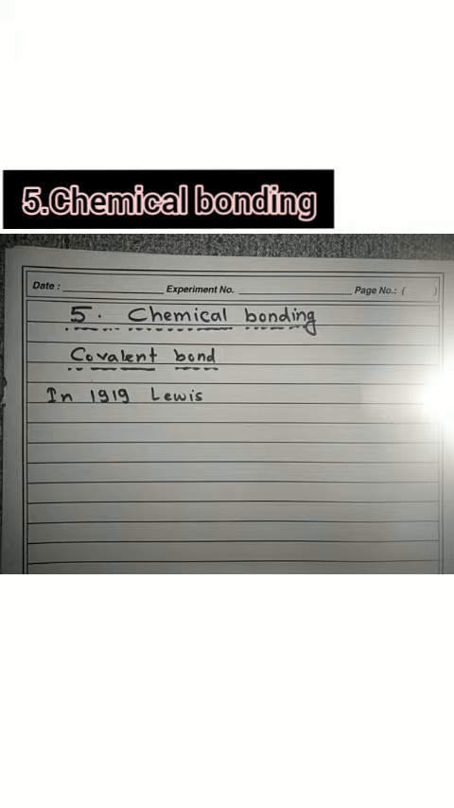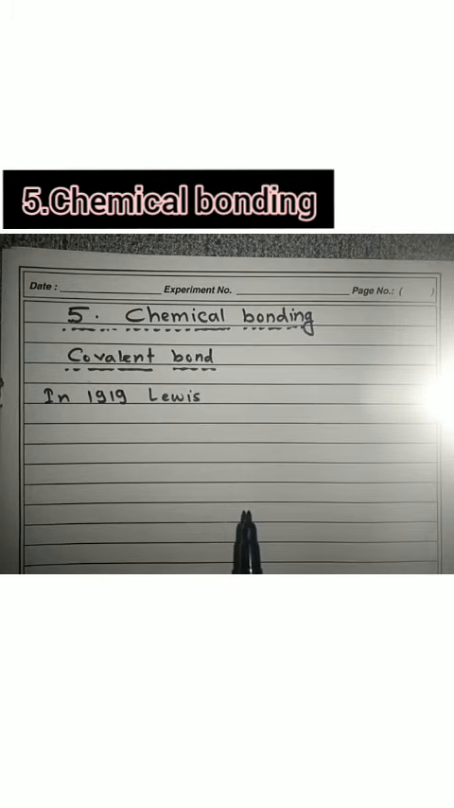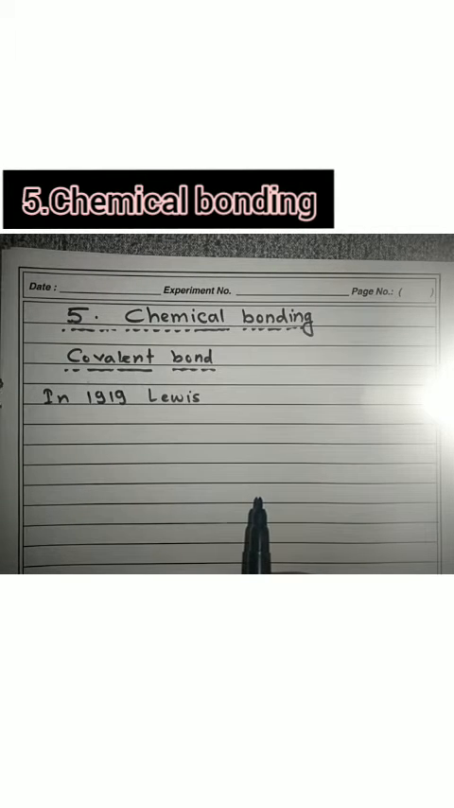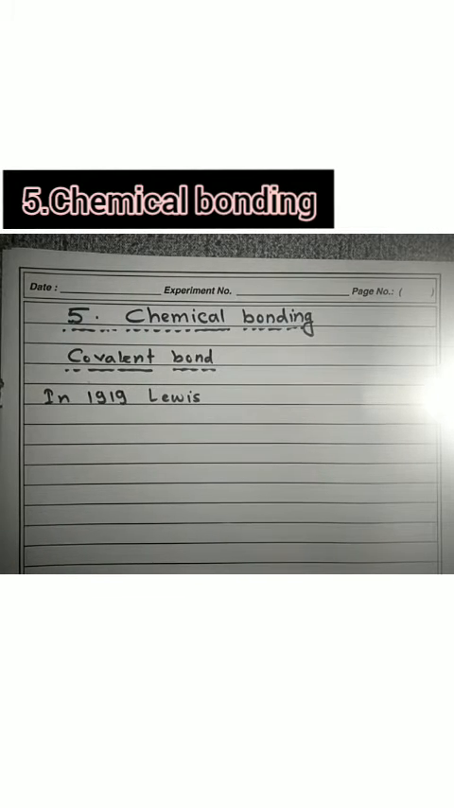Now the next topic is covalent bond. In 1919, Lewis suggested that there are atoms which attain noble gas electronic configuration by sharing an electron pair between similar or dissimilar atoms. So there is sharing of an electron pair between the similar or dissimilar atoms.